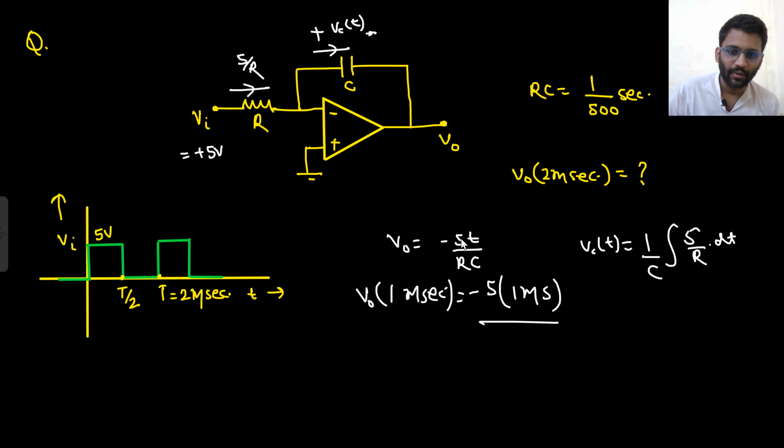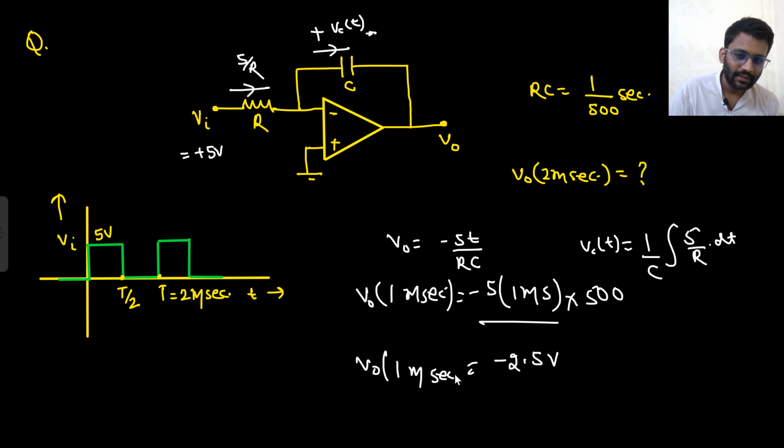1 millisecond upon the value of RC, which is 1 by 500. So 1 by RC value would be 500 only. So here 500 will come. So basically minus 2.5 volt. So V naught at 1 millisecond is minus 2.5 volt.